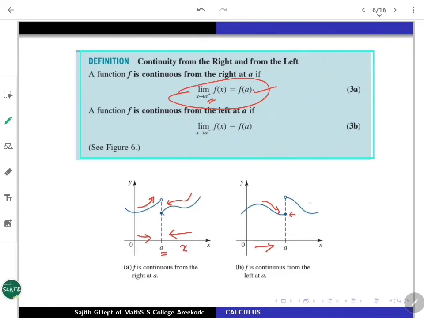But you will miss it here. If you are coming from the right towards A, you will have a different limit than this evaluation. So f is going to be continuous from the left at A, not from the right.